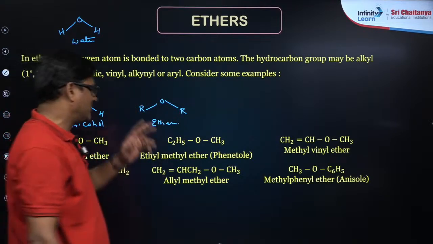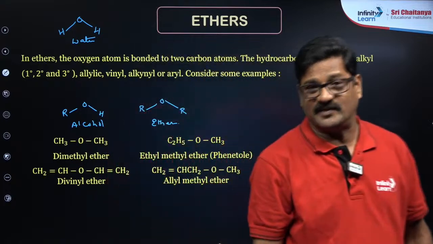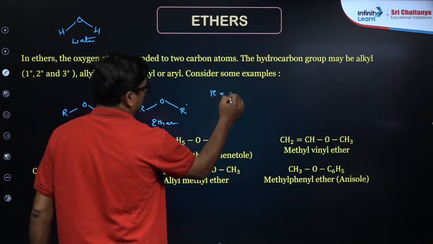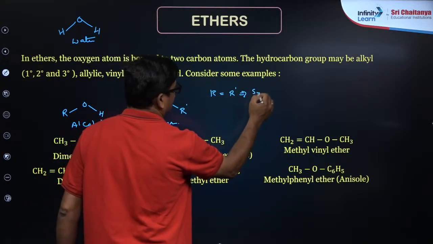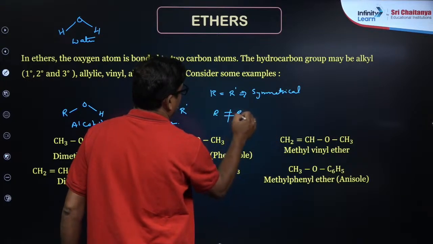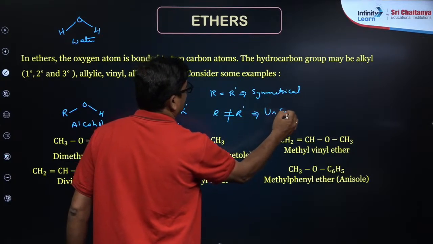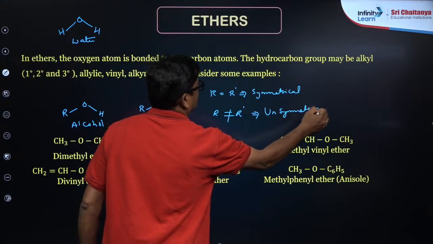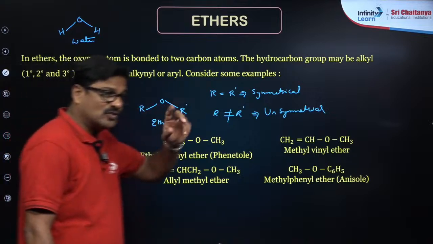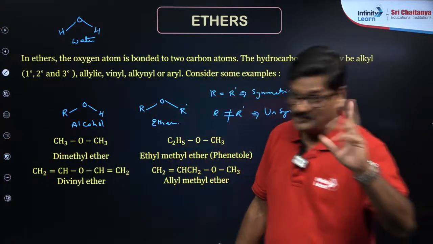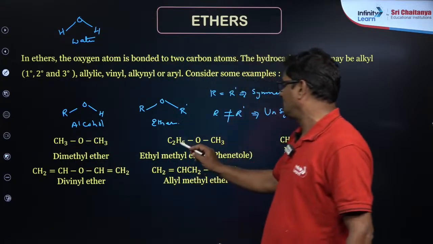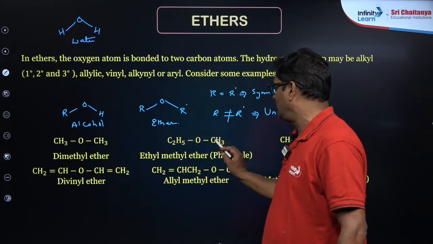This ether is of two types, symmetrical ether and unsymmetrical ether. If R is equal to R dash, that is called symmetrical ether. If R is not equal to R dash, that is called unsymmetrical ether. Now you can see this is your dimethyl ether. Two methyl groups are in the ether linkage, no doubt. Very good. And this is what you call methoxymethane. So ethyl methyl ether, this is methoxyethane.